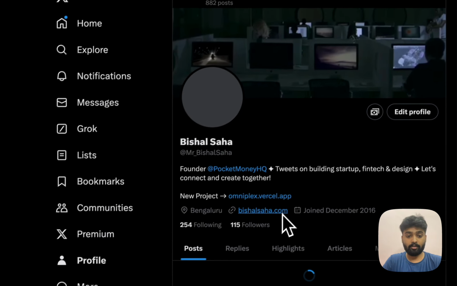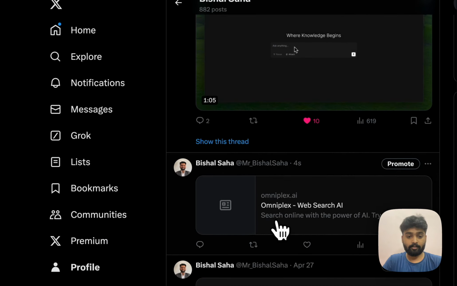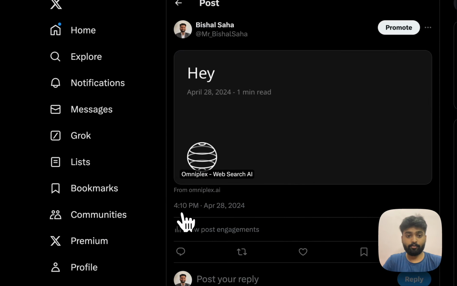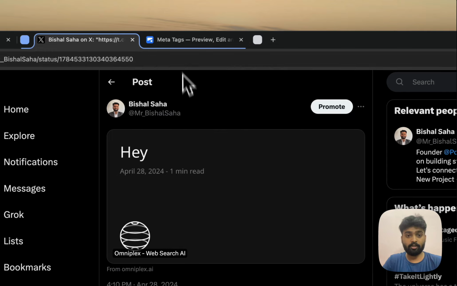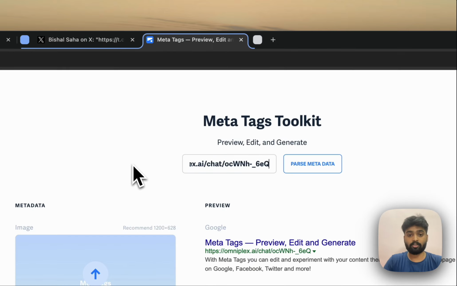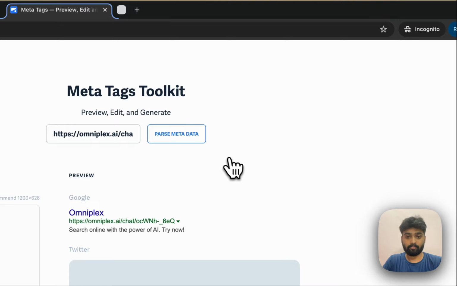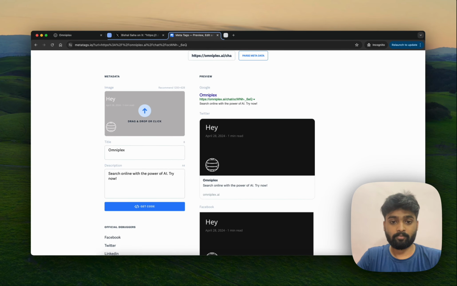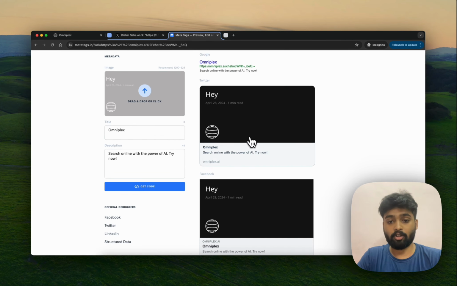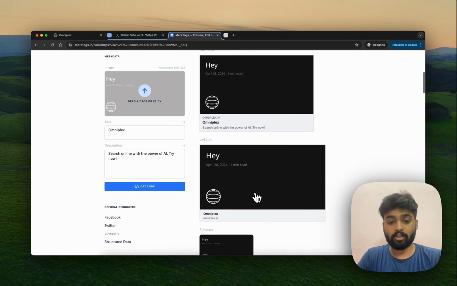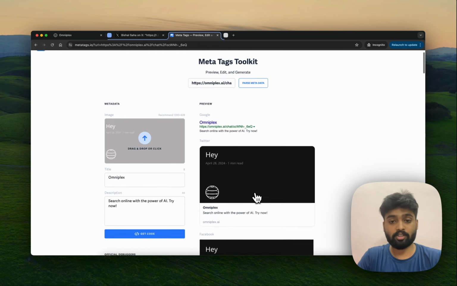Just go into my profile. Wait for it, and you'll see the OG image generated. You can actually paste it in meta tags right here to check. And you can see it has been generated for all the platforms. You can check it for Twitter, you can check it for Facebook, LinkedIn, Pinterest, and all these other platforms.